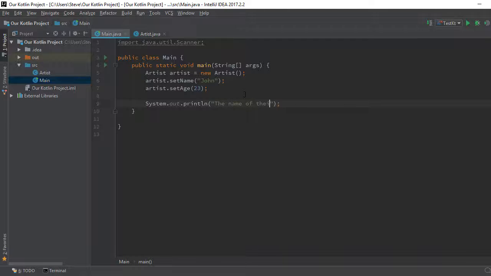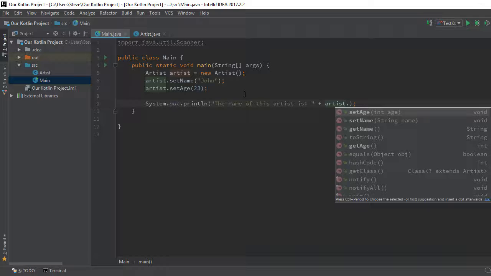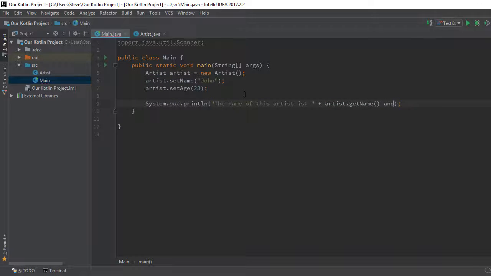the name of this artist is, so I'm going to concatenate artist dot get name. Is, concatenate his age is, then I'm going to concatenate with this age, right?